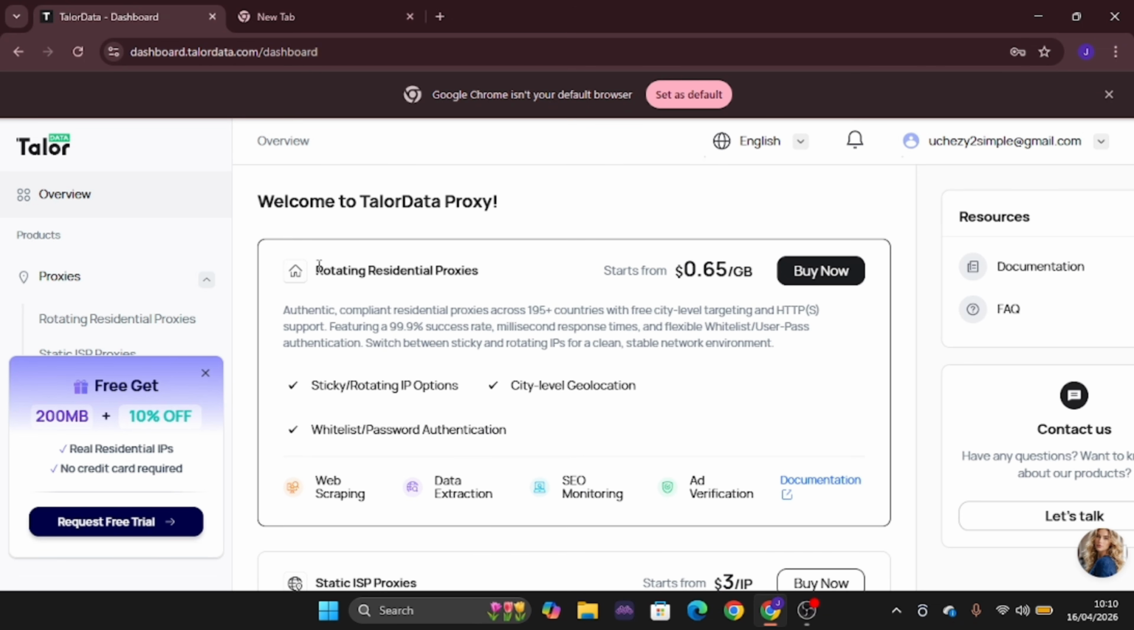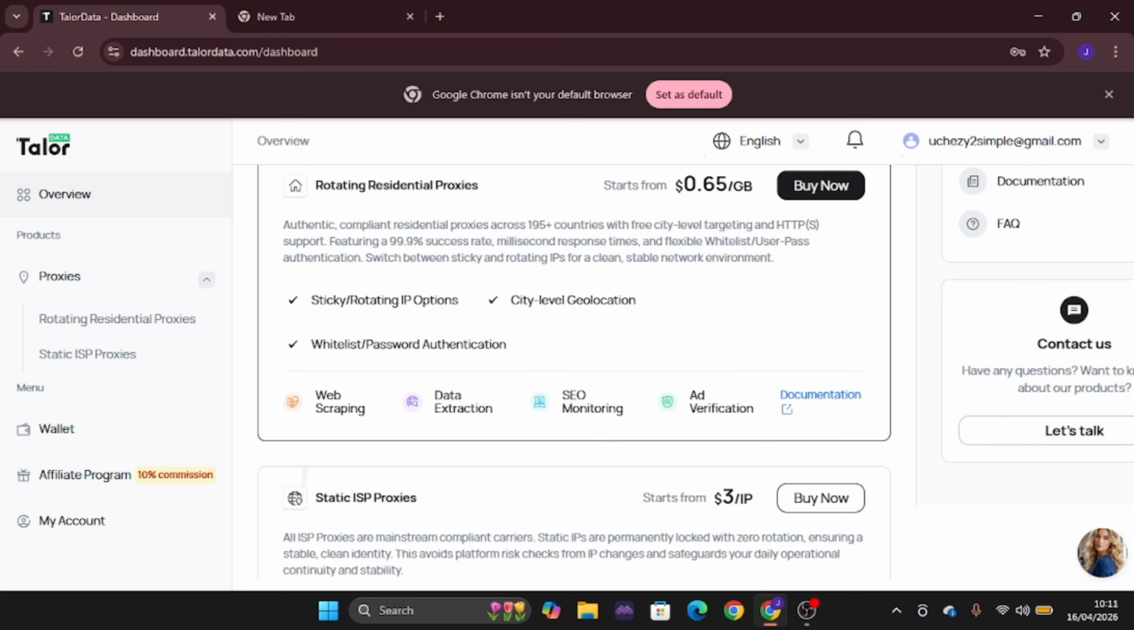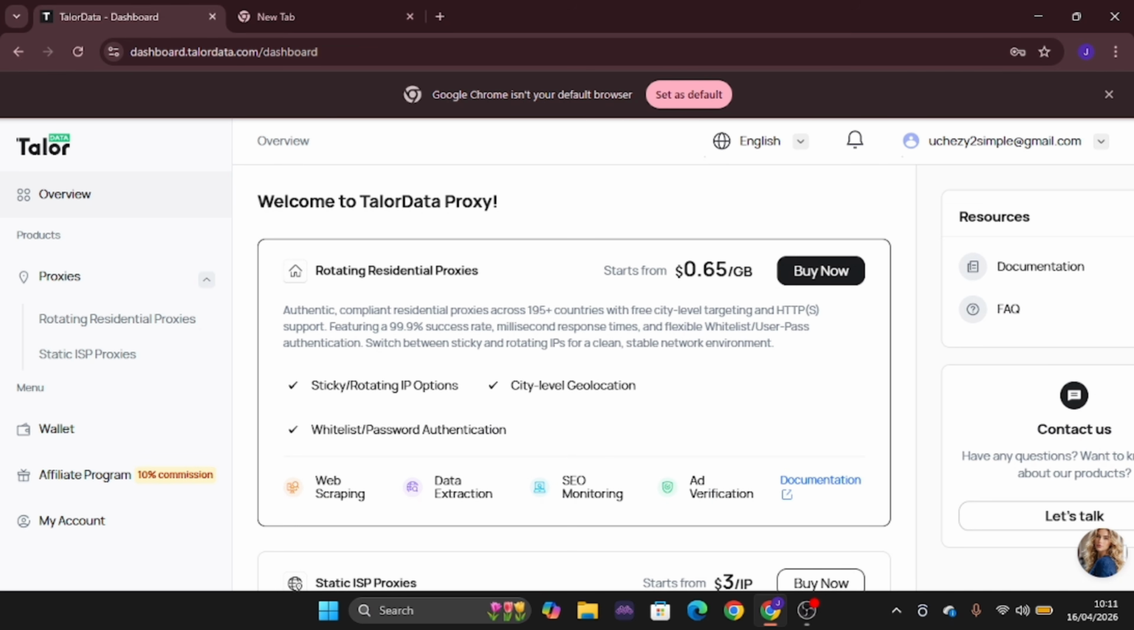So right here you can see rotating residential proxy is actually 0.65 GB, which is actually awesome. Alright, so what we are going to be doing is to get our proxy. You can close this. Now the moment you come right here, you are going to be seeing proxies, rotating residential proxy, static ISP and the likes of it. Now rotating IPs, residential IPs is mostly what we use for surveys and some other things we do online. So what we are going to be doing right now is to get our proxy.